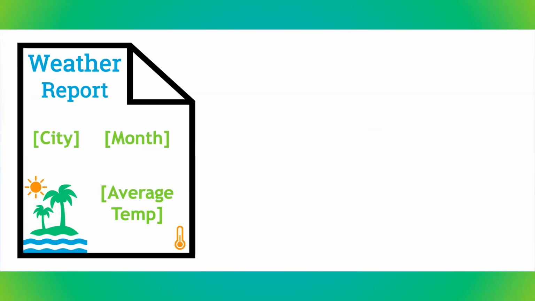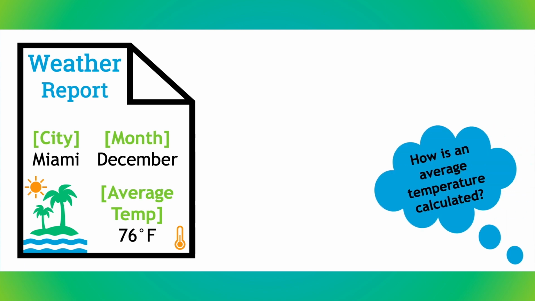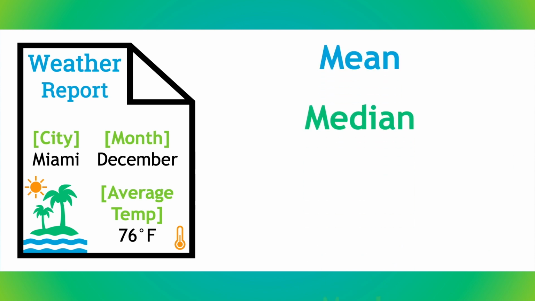Did you know the average high temperature in Miami during the month of December is 76 degrees Fahrenheit? You might be wondering how an average temperature is calculated. Well, an average is a way to describe a data set. There are a few ways we can measure a data set: through finding the mean, median, and mode. These are also known as measures of central tendency.